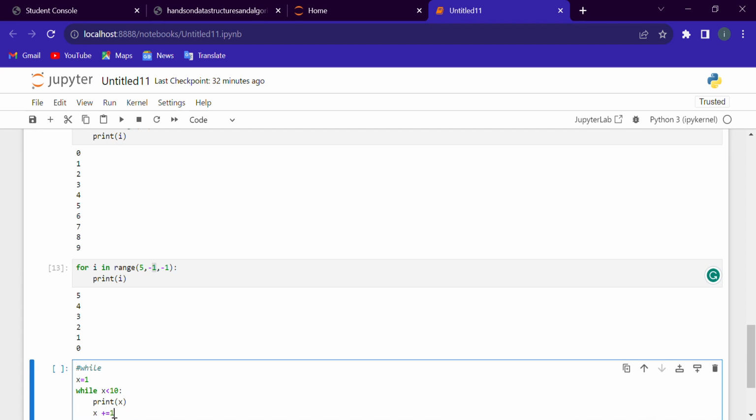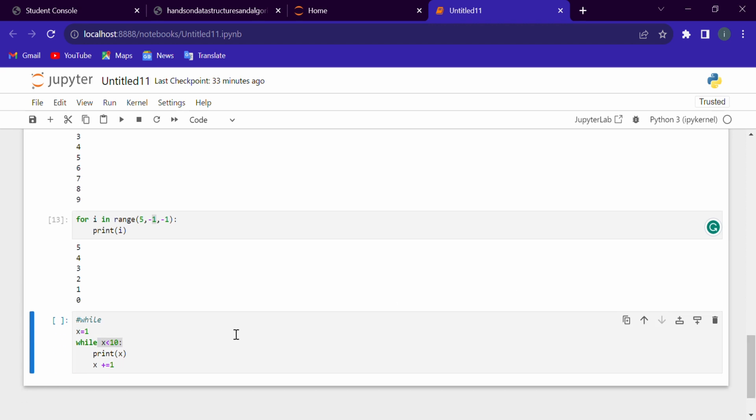What does this mean? First the compiler will check: we assigned a value 1 to our variable x, and the condition is x is less than 10. It means that the condition is true because 1 is less than 10. So the condition is true, it will print the value 1.